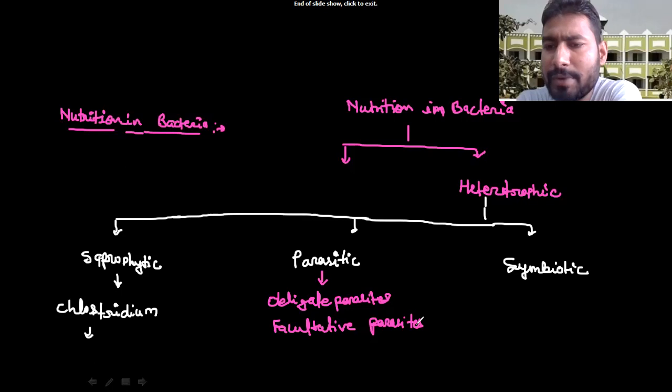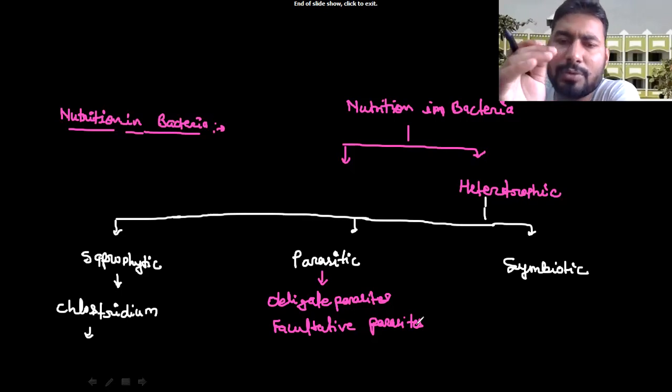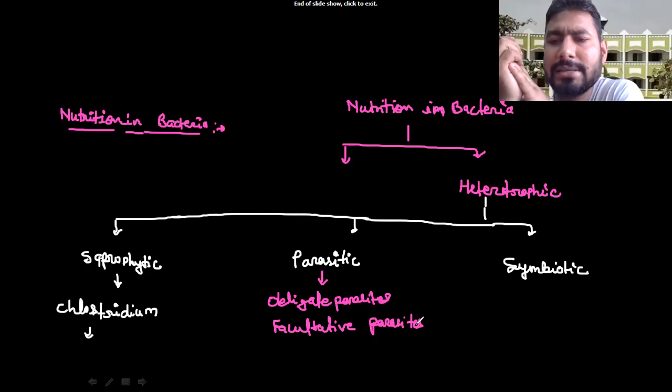And facultative parasites means they have the option. Suppose at your home you are eating idli and dosa every day. If you continue eating idli and dosa, then it is okay. Next day there is no idli dosa, they have changed the food. Then you say, I will not eat. That is called an obligate parasite.